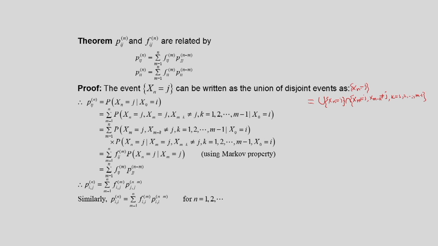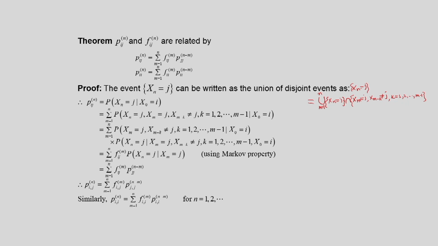So that way we can write the event X_n equal to j as the union of disjoint events, that is, this union from m is equal to 1 to n of the events X_m is equal to j, X_(m-k) not equal to j, k is equal to 1, 2 up to m minus 1.